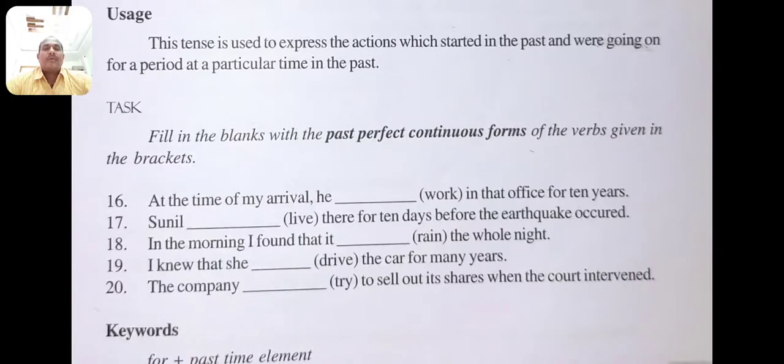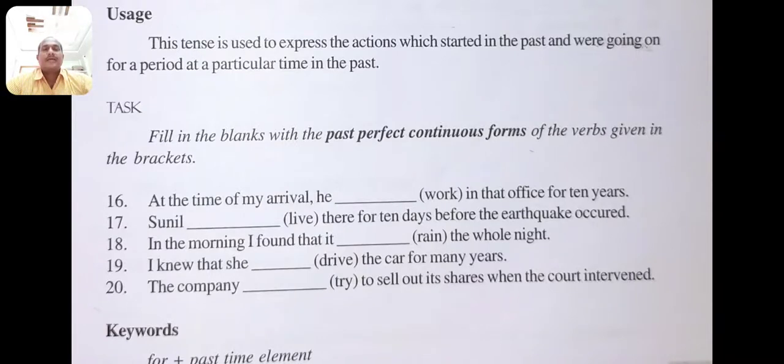At the time of my arrival, he had been working in the office for 10 years. Sunil had been living there for 10 days before the earthquake occurred. In the morning, I found that it had been raining the whole night.